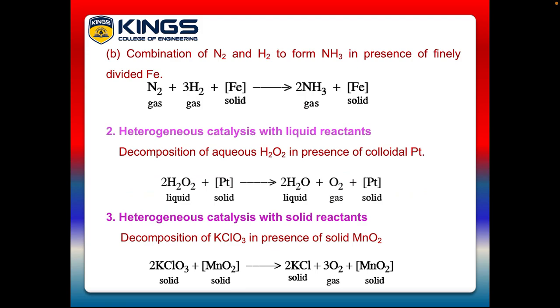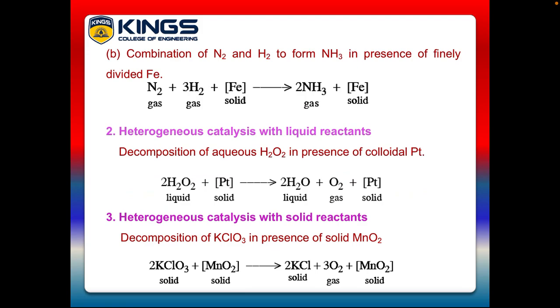Another example, combination of nitrogen and hydrogen to form ammonia in the presence of finely divided iron. The nitrogen in gaseous state, hydrogen in gaseous state, and the Fe in solid state as a catalyst form ammonia gas and iron solid. See the reaction here, reactants and products are in different phases, gases and solid. So that is an example of heterogeneous catalysis.